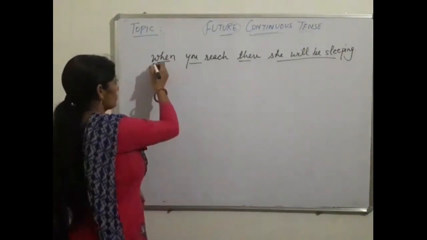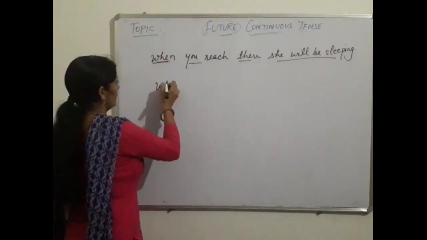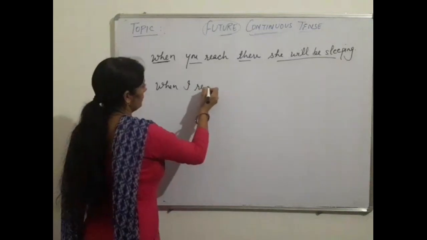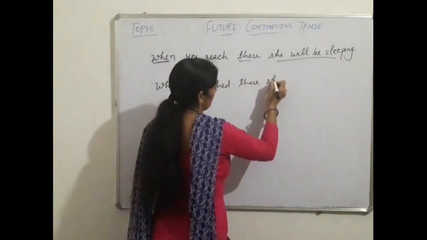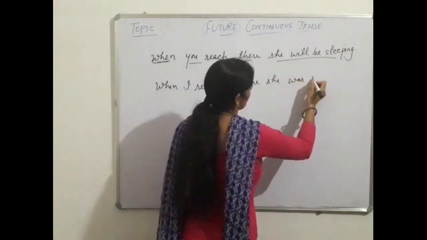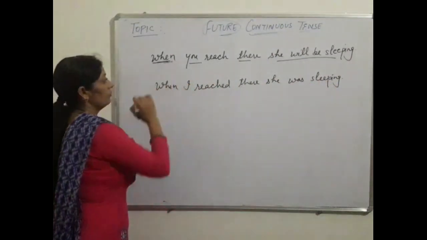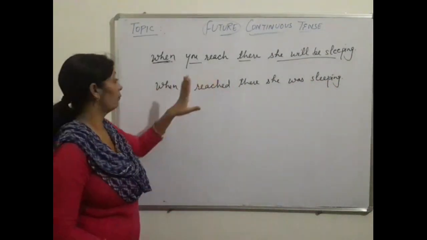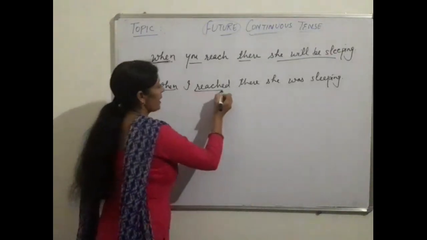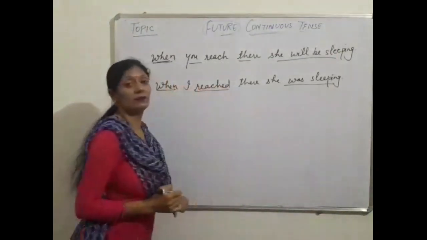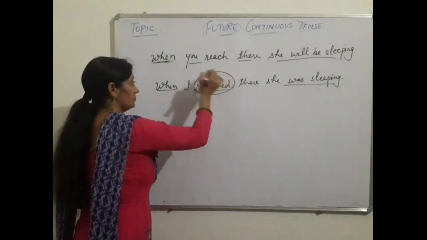Yes students, you have to remember one thing. See this example: when I reached there, she was sleeping. Compare it with: when you reach there, she will be sleeping. When I reached there, she was sleeping. This sentence is of past continuous tense.